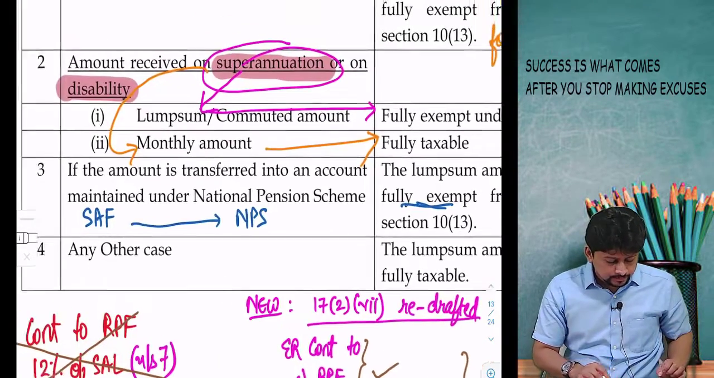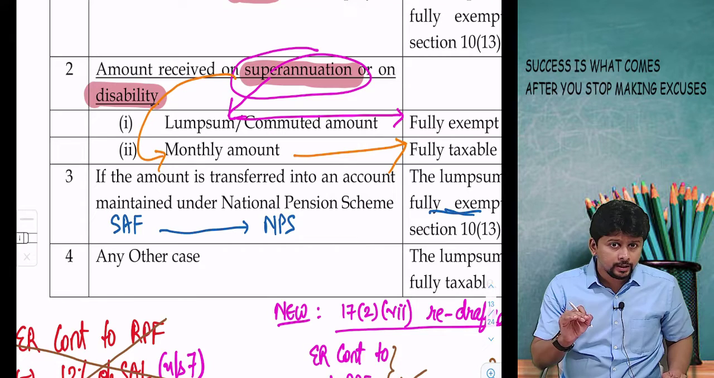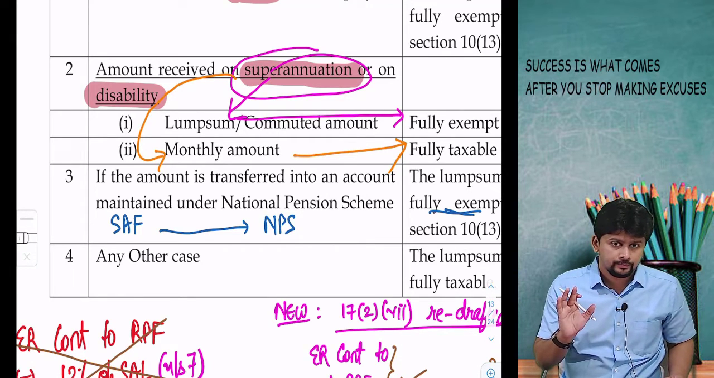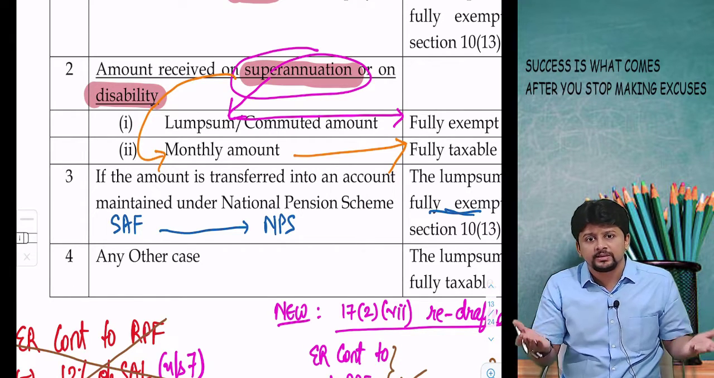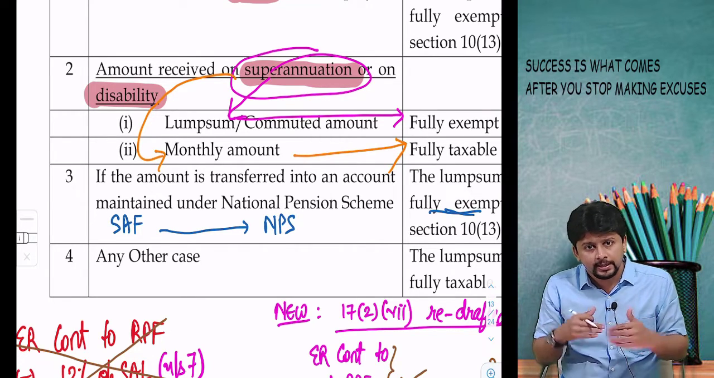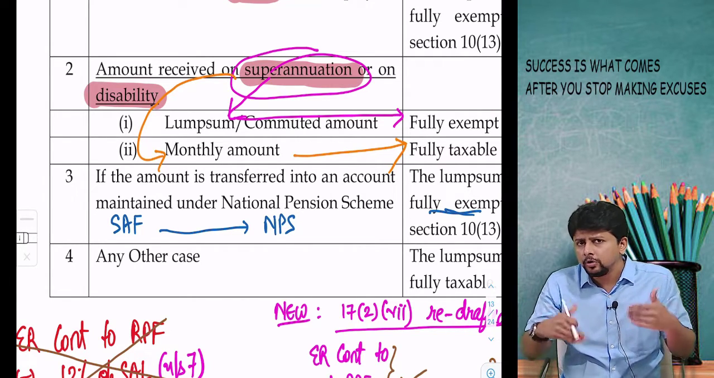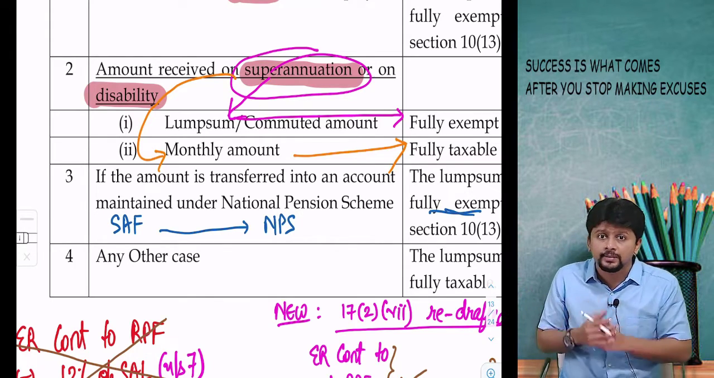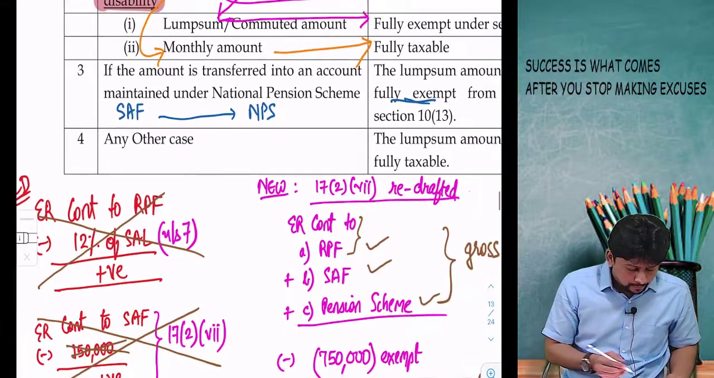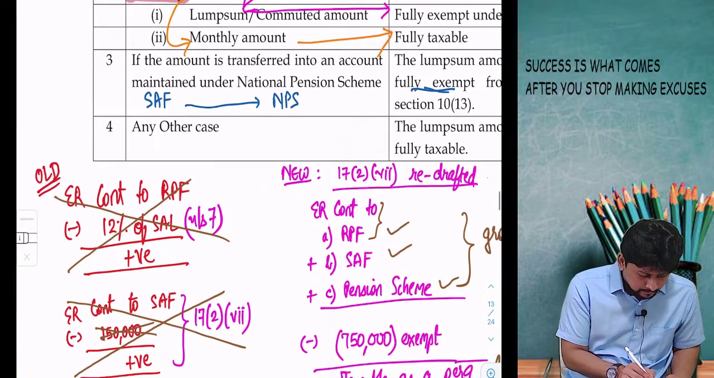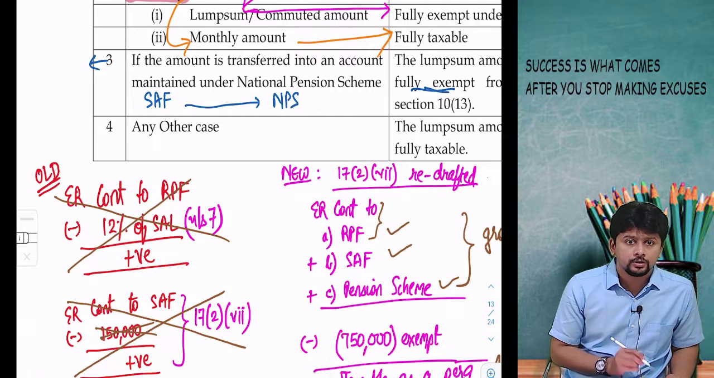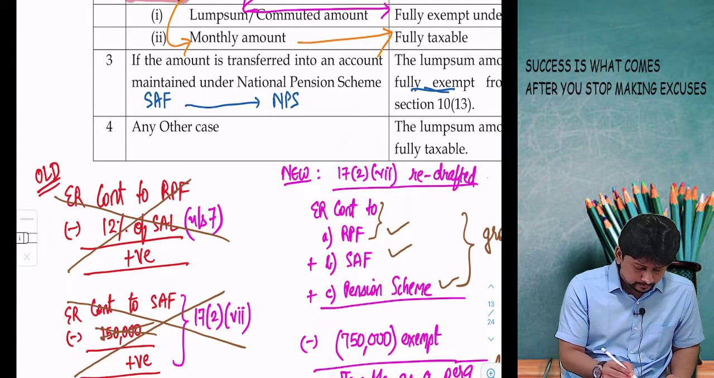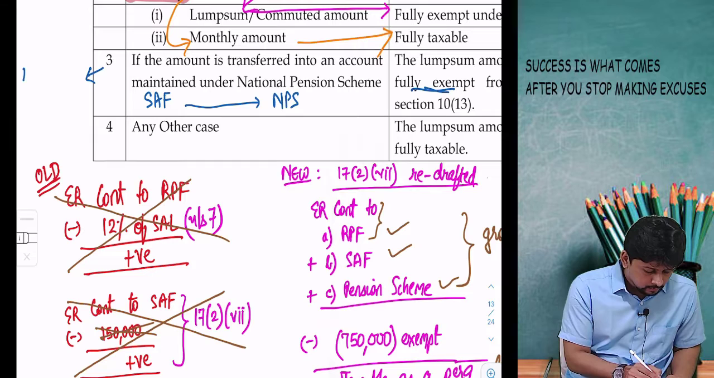Common sense, understand this. If you receive the amount on superannuation, then anyways it is exempt. If you withdraw the lump sum money on superannuation, it is exempt. Don't transfer it into a pension scheme account. I can withdraw the money, take it in my bank account and claim exemption. So point number 3 is going to be beneficial, or is going to be used, if the amount is received before superannuation.